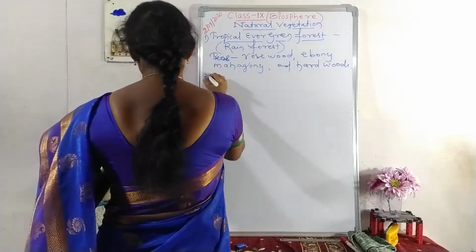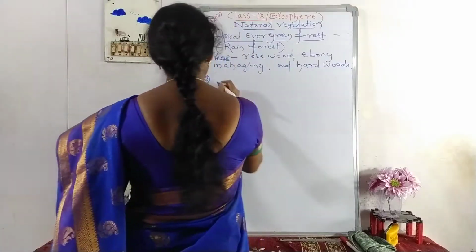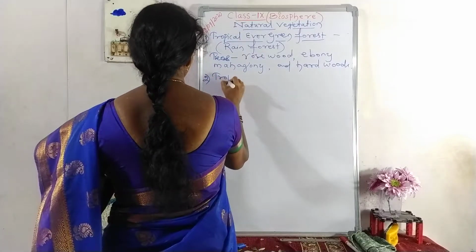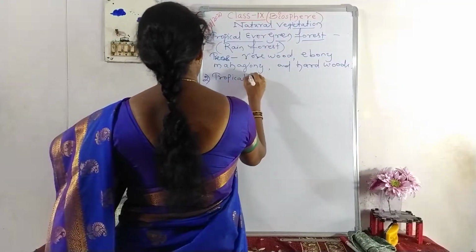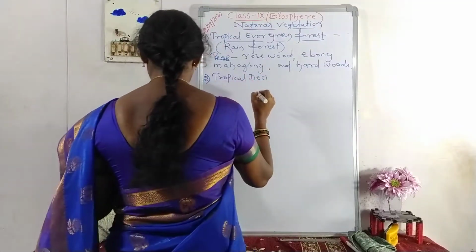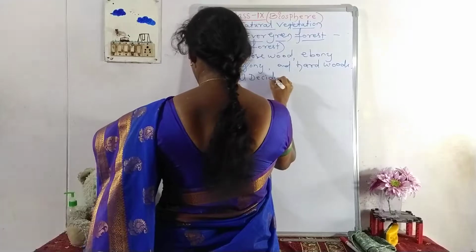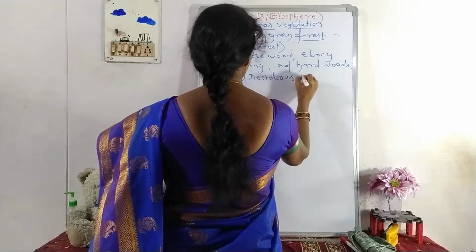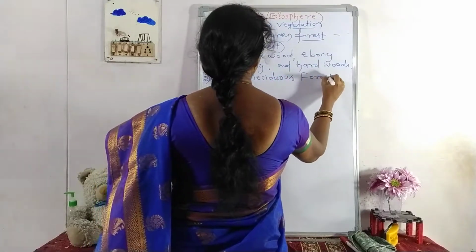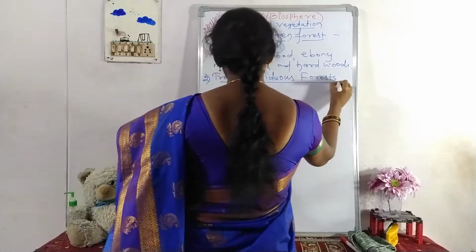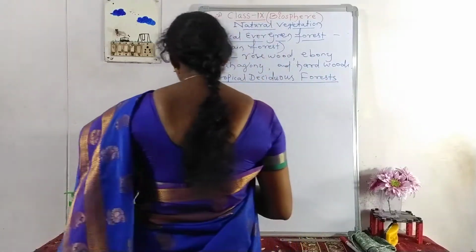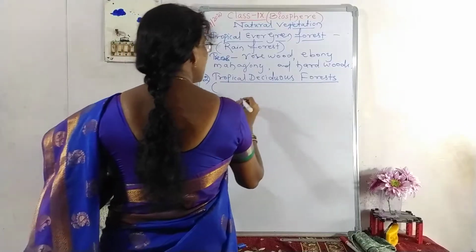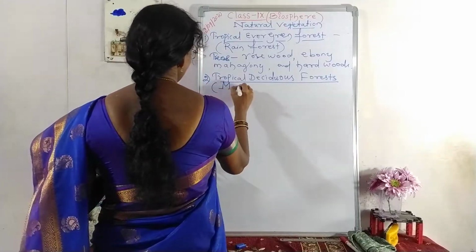Second type of forest is tropical deciduous forest. These forests are also called monsoon forest.